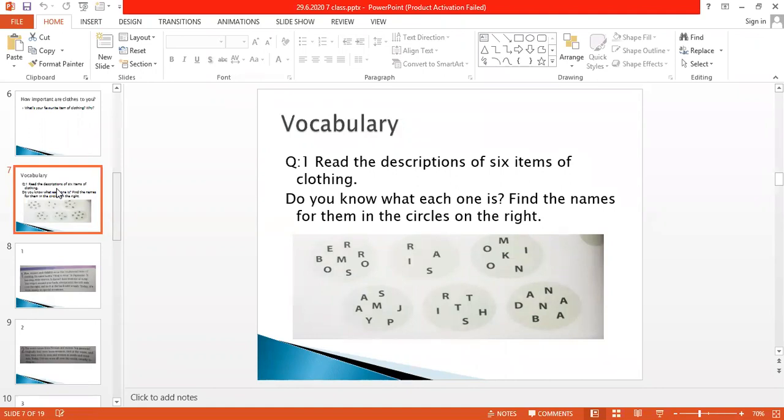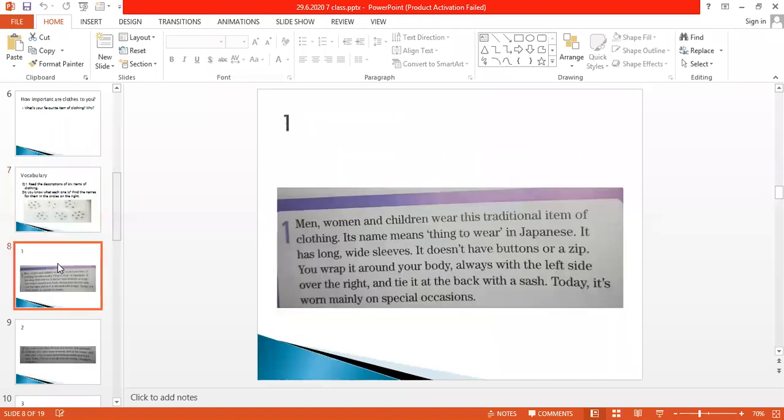So come to the next one, page number 24. We will come to page number 24 and question number 1, vocabulary.